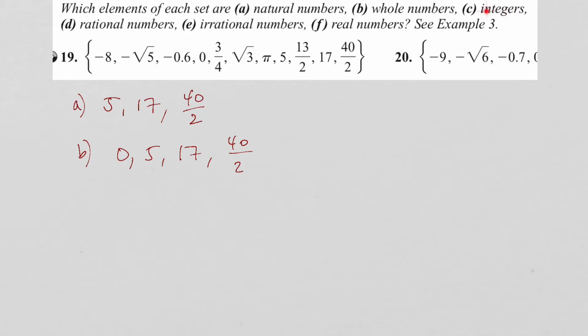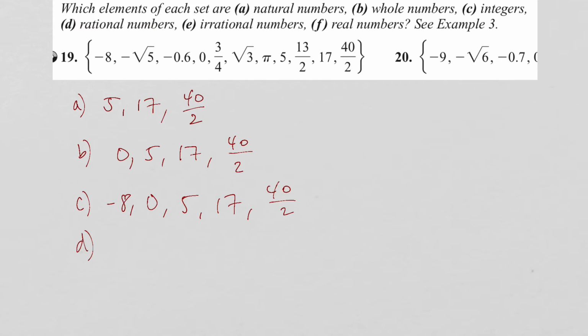Part C, the integers. These are the negative and positive whole number values. So let's see, that would be negative 8. Negative root 5 is not one, neither is 0.6, and then it would just be 0, 5, 17, and 40 over 2.